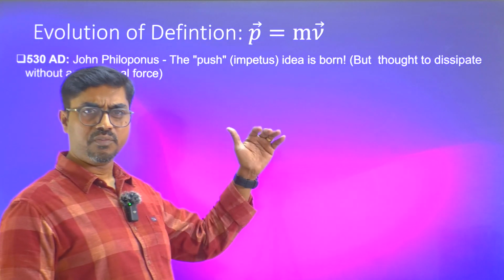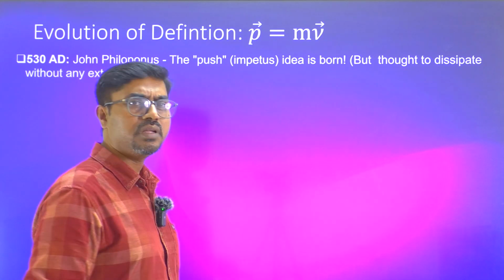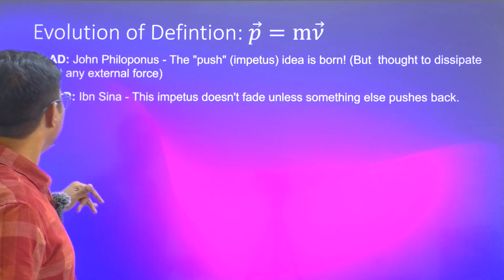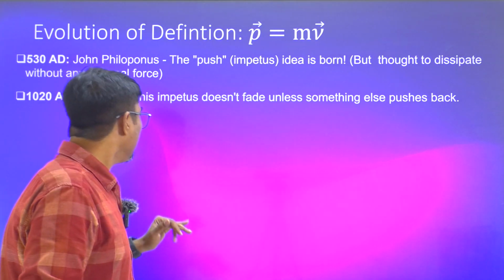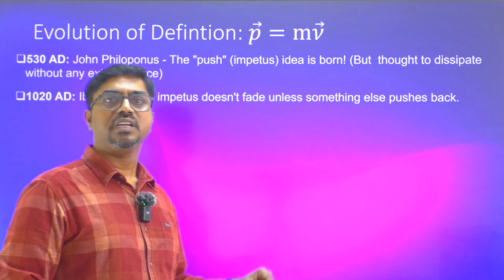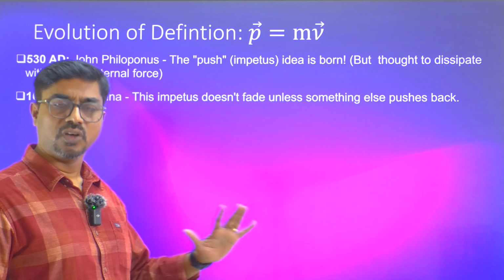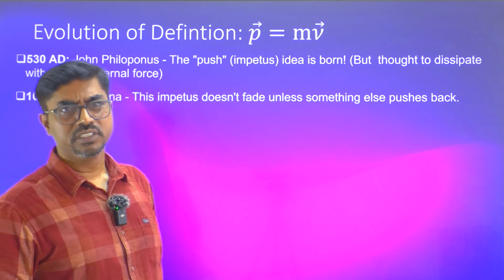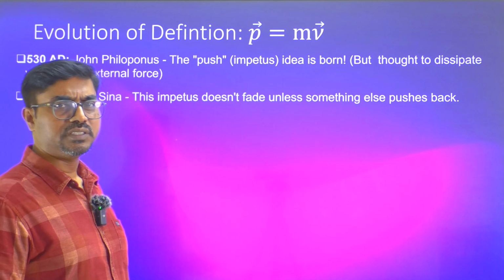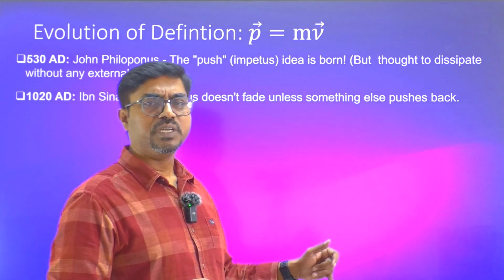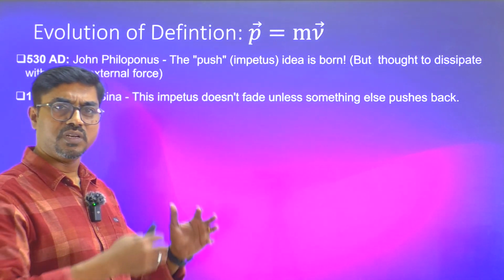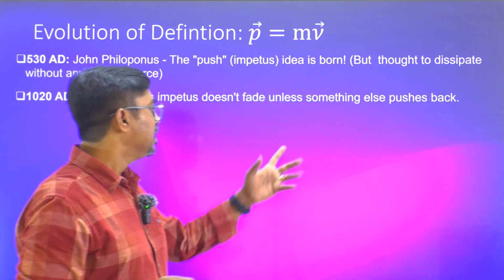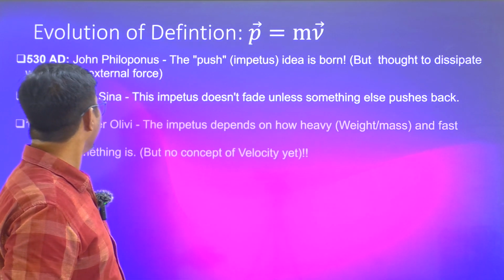But the idea was not available or evolved during those periods. Then in the year 1000s, Ibn Sina very clearly mentioned, okay, impetus is all right as defined by Philoponus, but the dissipation of this impetus because of the movement has been rejected. He says impetus will remain conserved unless some external force acts on it. That is how he defined it.